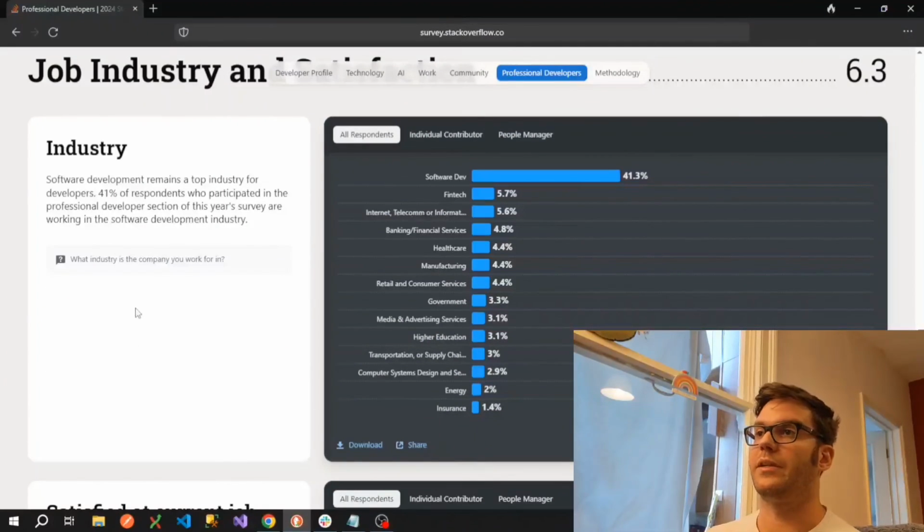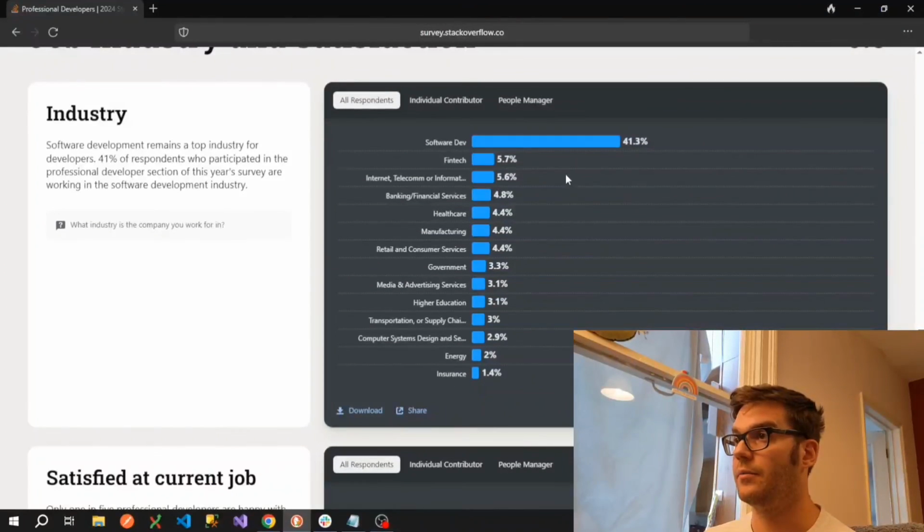So software development remains a top industry for developers. 41% of respondents who participated are working in the software development industry. Well, that's not surprising at all. And then fintech, internet, telecoms, banking, financial, healthcare. So these are all in the same ballpark.